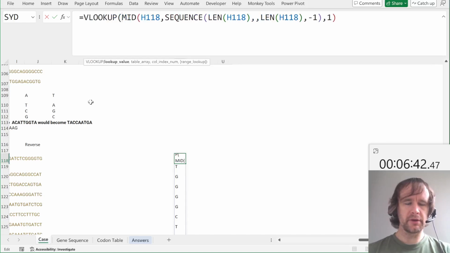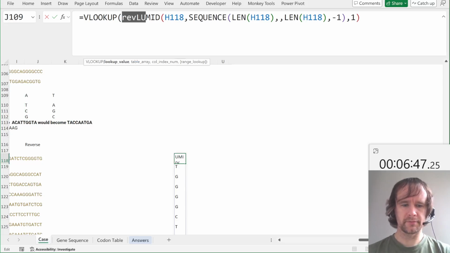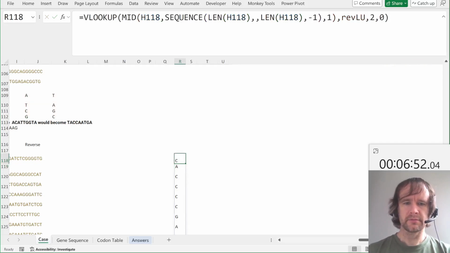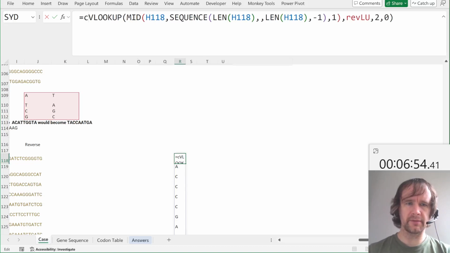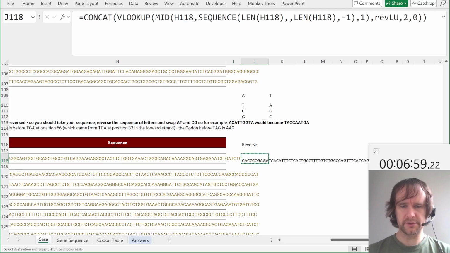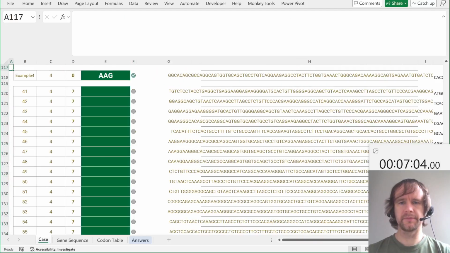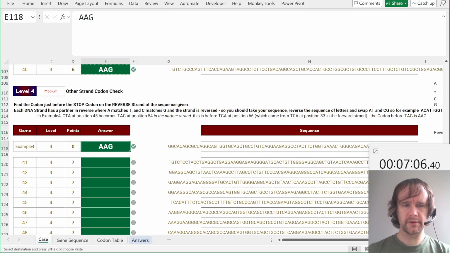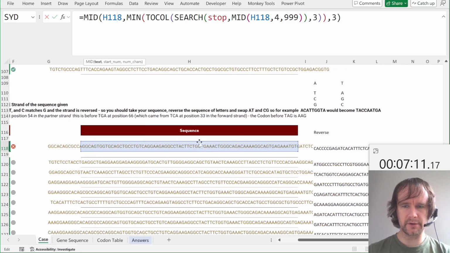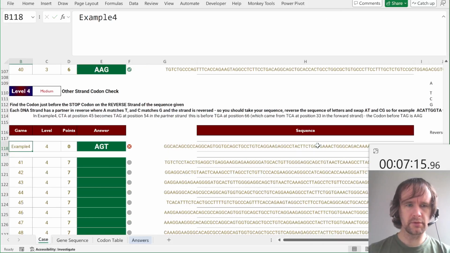Now we need to look it up in, what did I call this? I don't remember. Rev lookup. Column 2, 0. That flips them, and then we need to concat them back together. So that is our reverse sequence, and then we can just apply the formula from the previous level to the reverse sequence, hopefully. So that's going to say AAG, and then this is going to be wrong, and then I'll need to point it over here. No, still wrong. Okay.